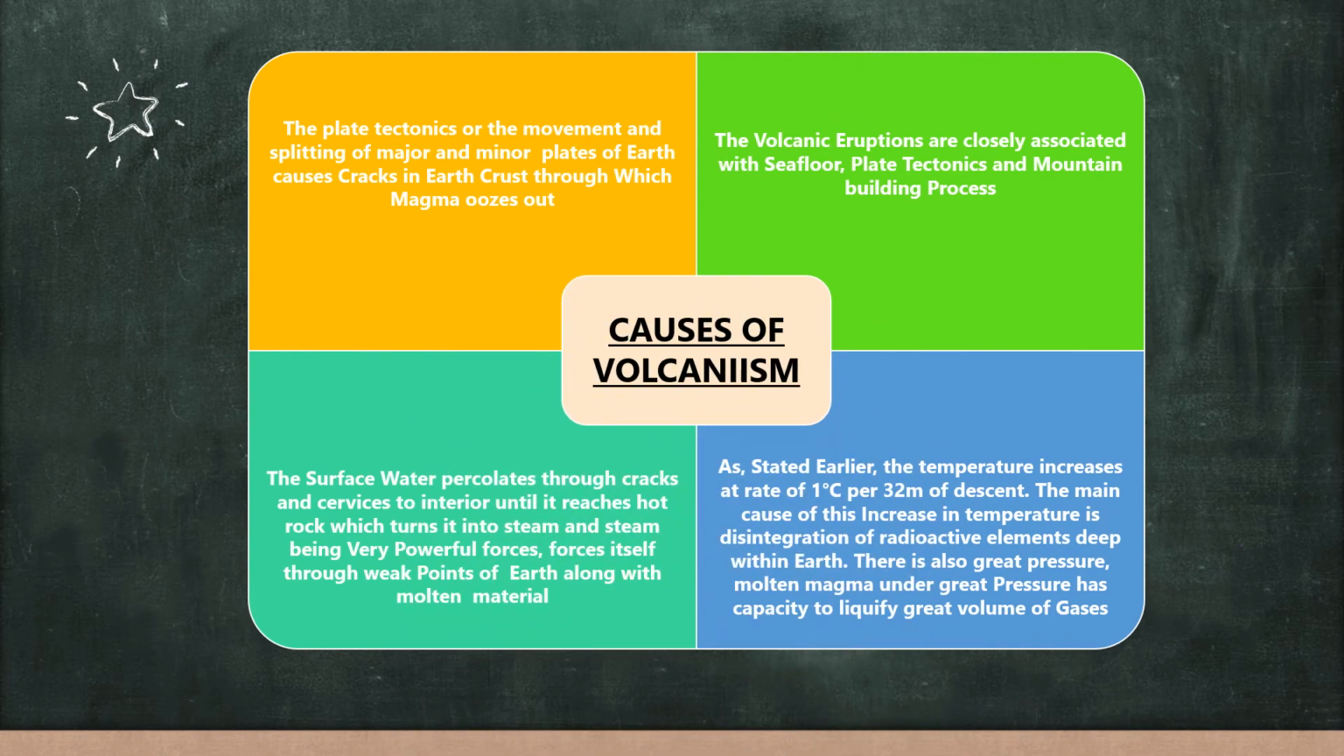Now we will discuss the causes of volcanism. Volcanic eruptions are closely related to the spreading of sea floors. Next one is plate tectonics and mountain building processes. First of all, you should know what sea floor spreading is. It is a process that occurs at the mid-ocean ridges where new oceanic crust is formed due to volcanic activities. Mountain building movement means the formation of mountains due to folding or fracturing.